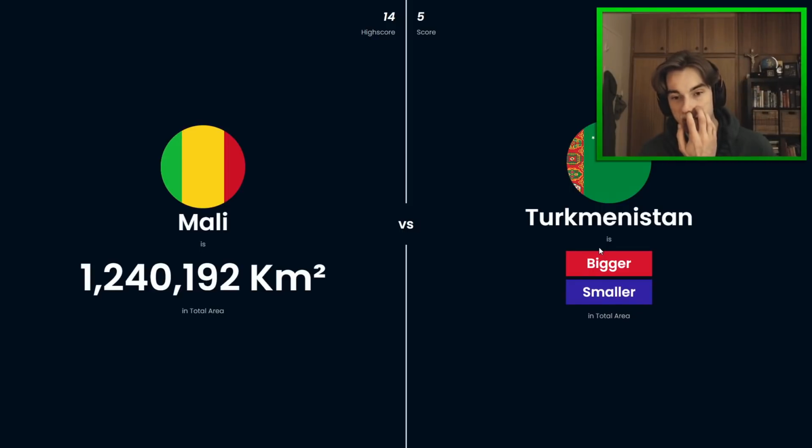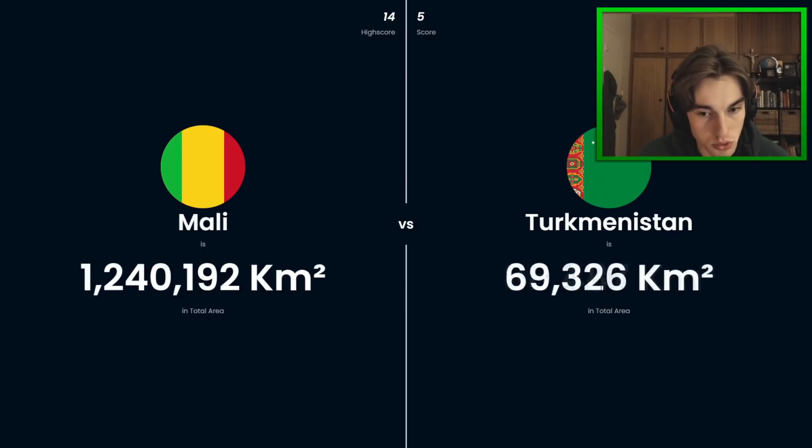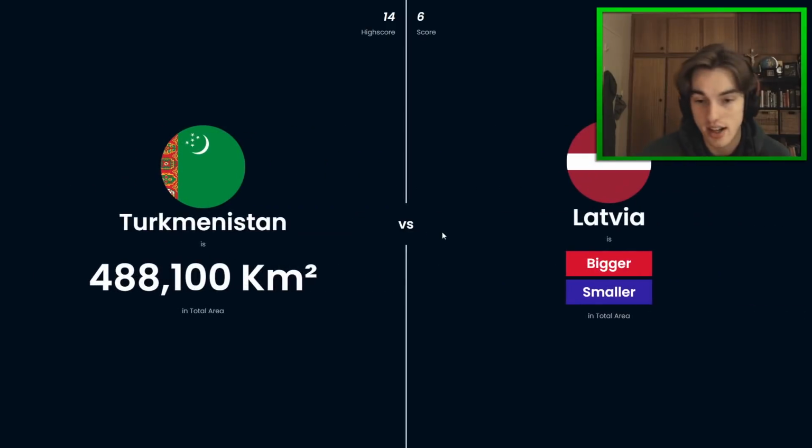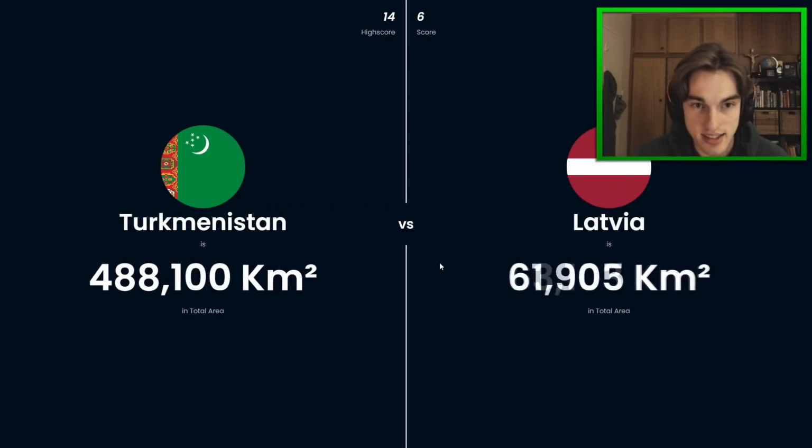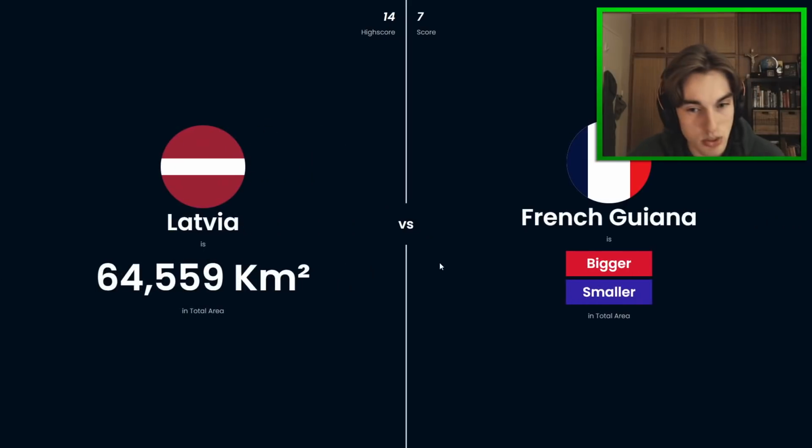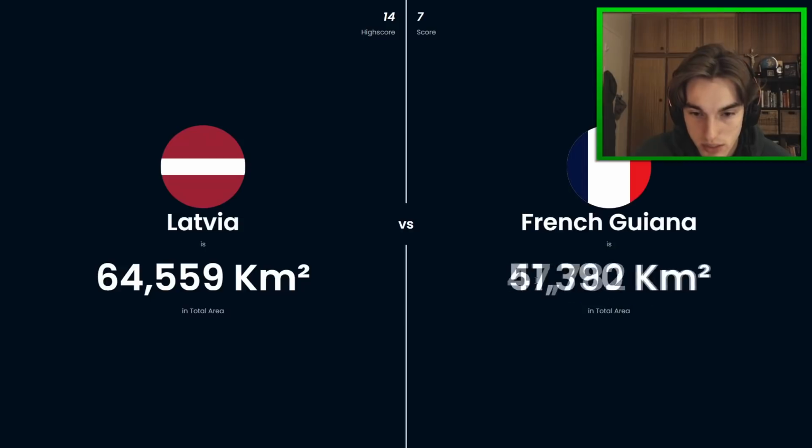Turkmenistan, that's a more interesting one now, though. Turkmenistan might be about 1 million. I think it's slightly smaller. Oof. Yeah, oh, it's half the size, wow. And so Latvia is easily smaller. So let's see if we can beat that 14. I want to get 20. And French Guiana is also tiny. It's a tiny country. Well, Latvia is very small. I think French Guiana should be smaller.